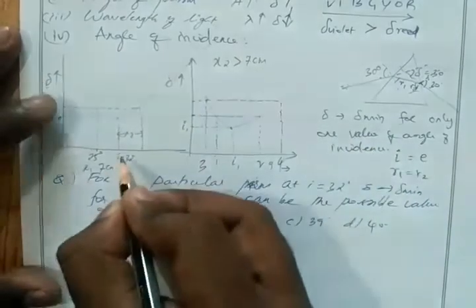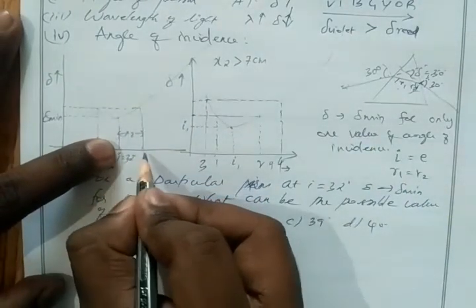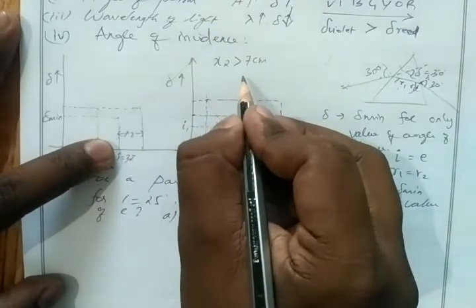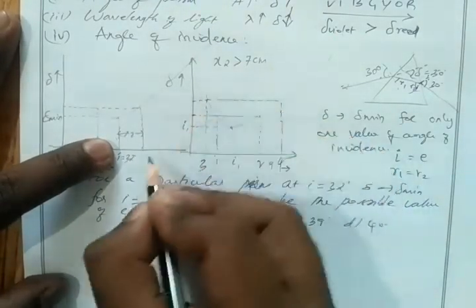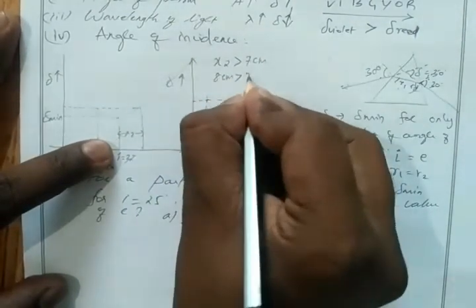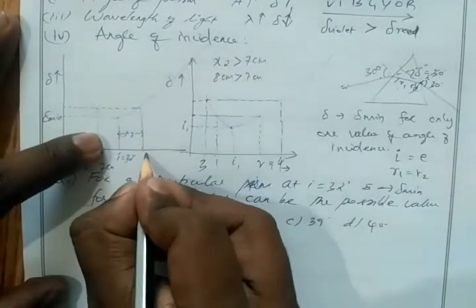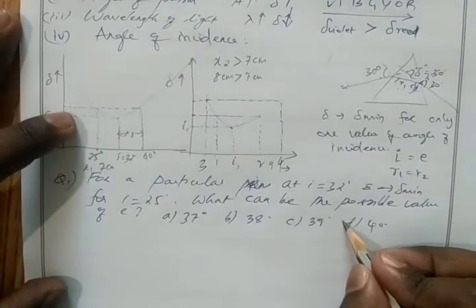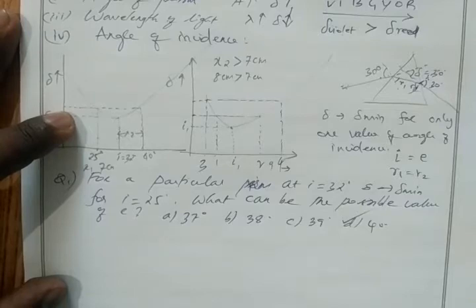Then if I take 7, 39 from here. If I take 7, here we have 39. But it should be greater than 7. So if I take 8, here I have 40. If I take x2 as 8 centimeter, which is greater than 7 centimeter, then I have 40 degree here. Correct? So option D is the correct answer.